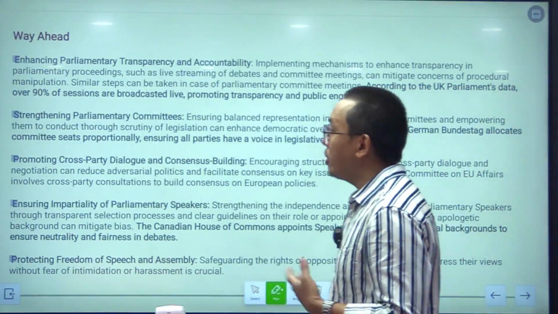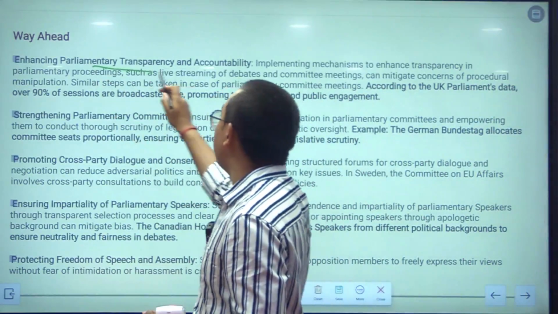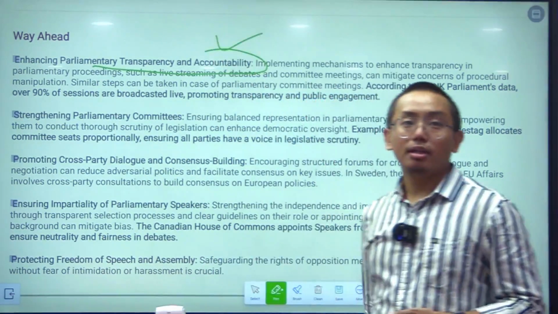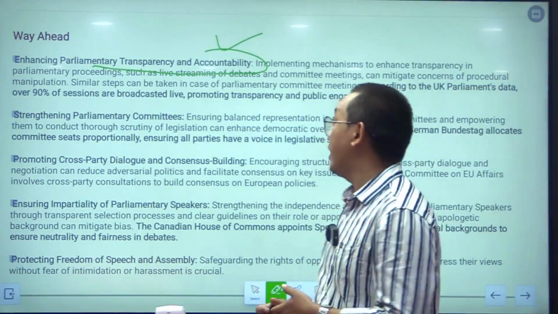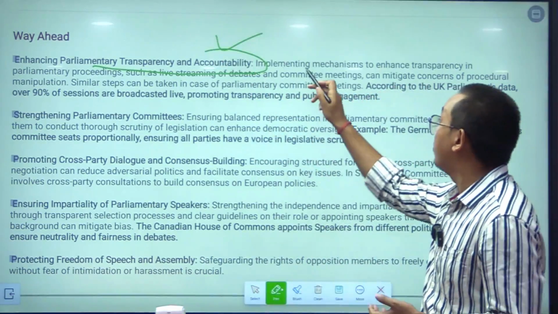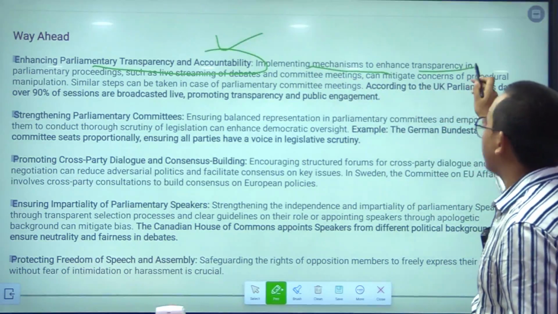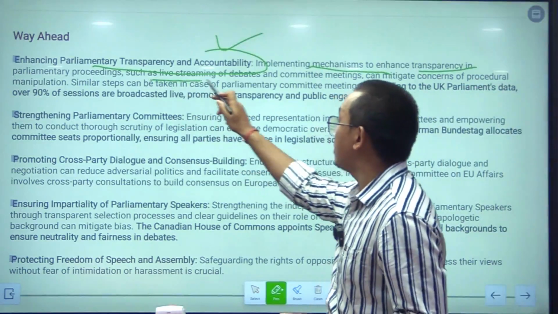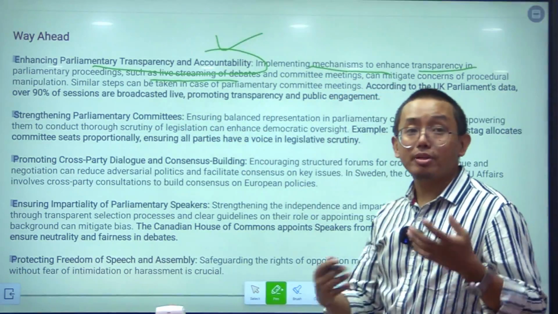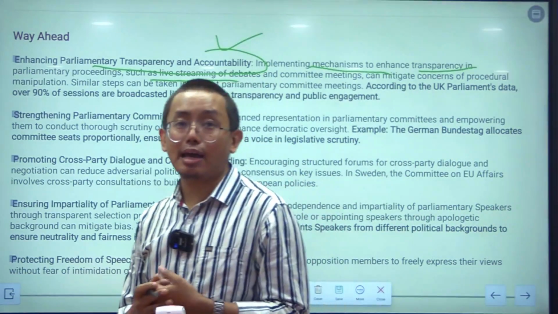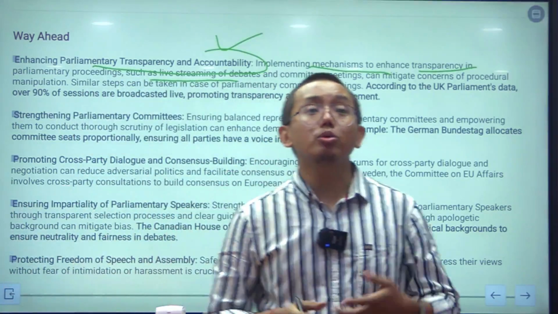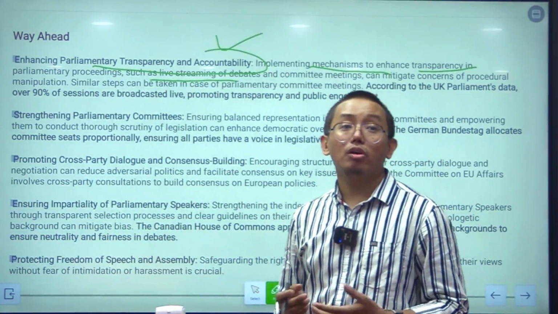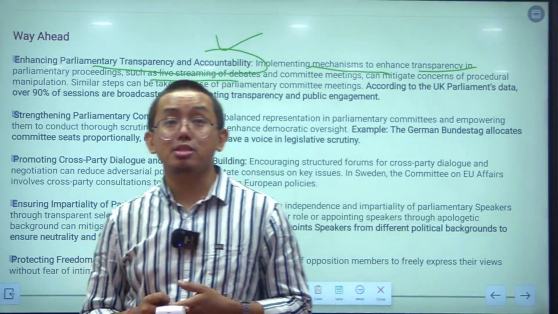And the way ahead: what we can do is enhance parliamentary transparency and accountability. How can we do it? By implementing mechanisms to enhance transparency in parliamentary proceedings, such as live streaming. We can stream each and every debate that happens in parliament through live sessions, and we can also live stream the meetings of the parliamentary committees as well.